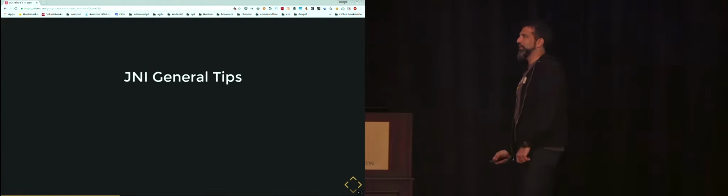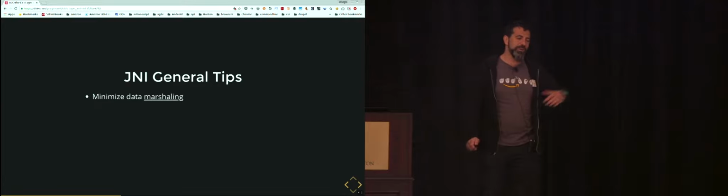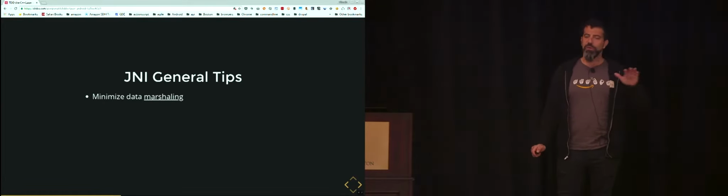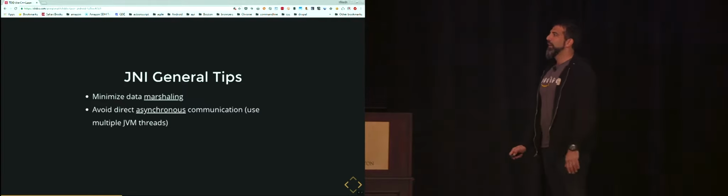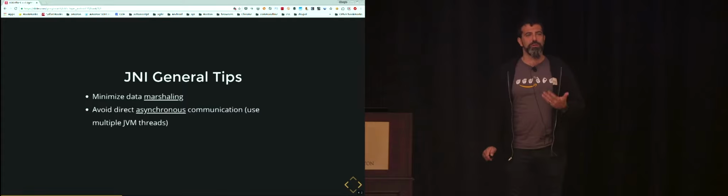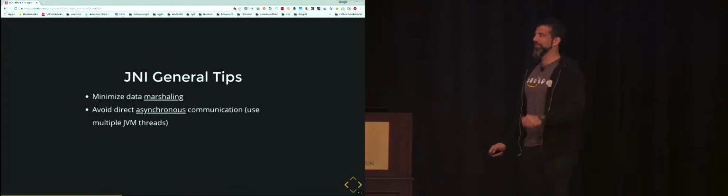JNI wrapper. That's the other component that you need to know. General tips: don't do too much marshalling between one layer and the other. You can do it. There is nobody preventing you, no warning, nothing, but it's slow. And when you use C++ in Android, most of the time it's because you want performance. So be advised, passing data structures around is not so efficient.